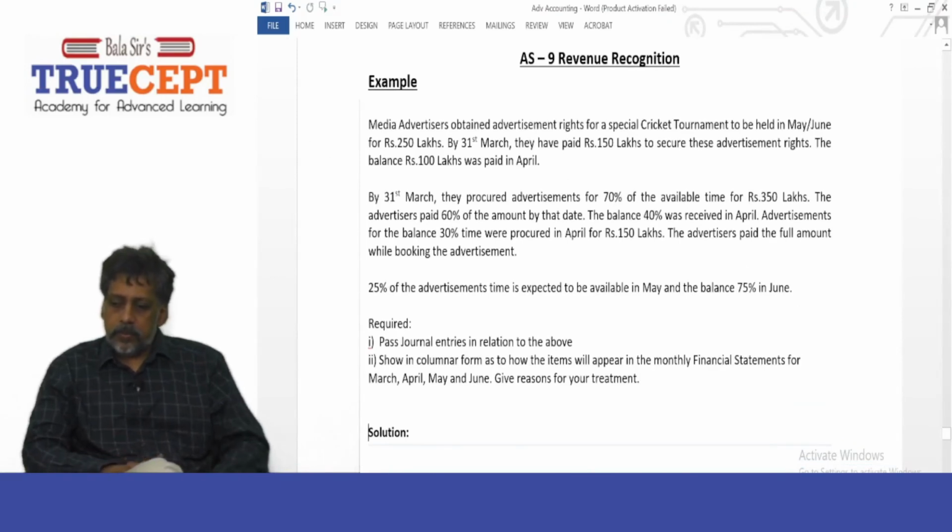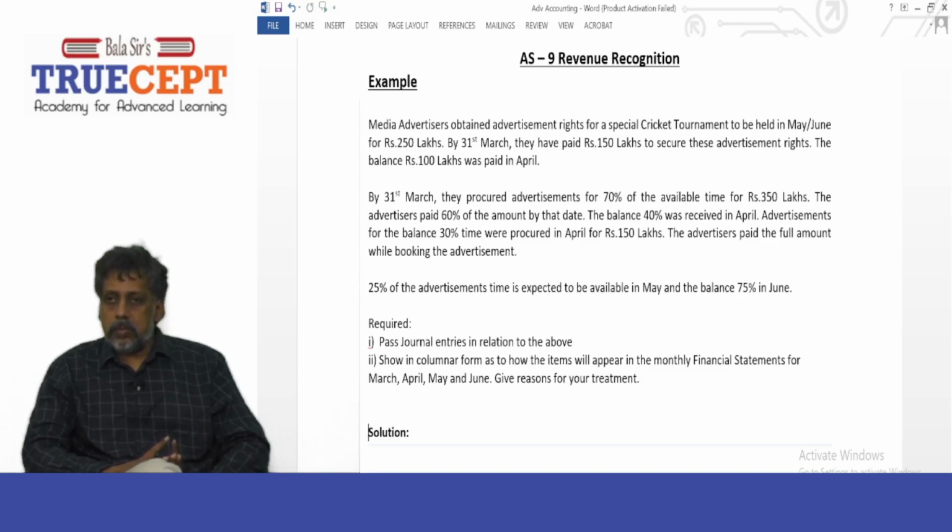So, media advertisers obtained advertisement rights for a special cricket tournament to be held in May-June for rupees 250 lakhs. By 31st March, they have paid rupees 150 lakh to secure these advertisement rights. The balance rupees 100 lakhs was paid in April. By 31st March, they procured advertisements for 70% of the available time for rupees 350 lakh. The advertisers paid 60% of the amount by that date. The balance 40% was received in April.